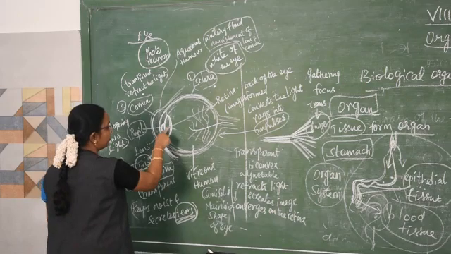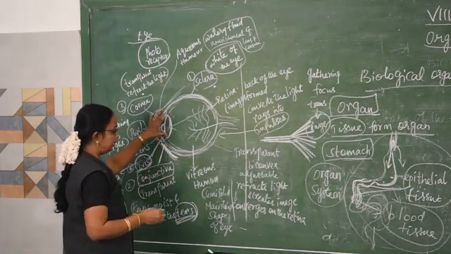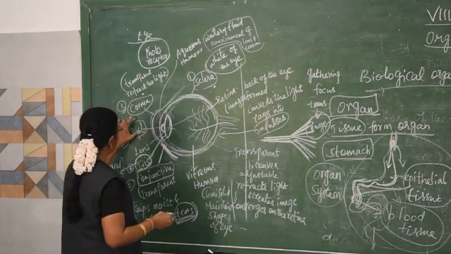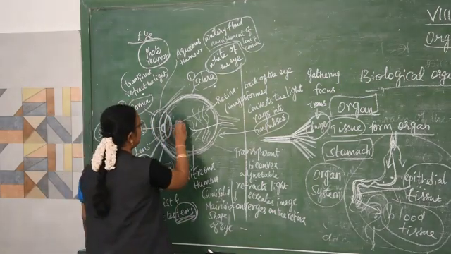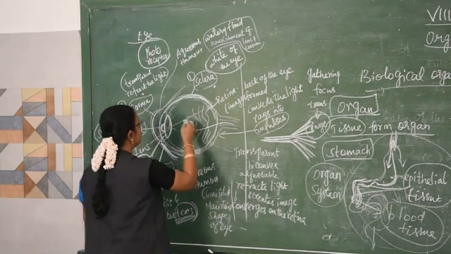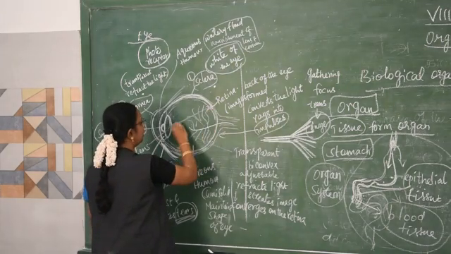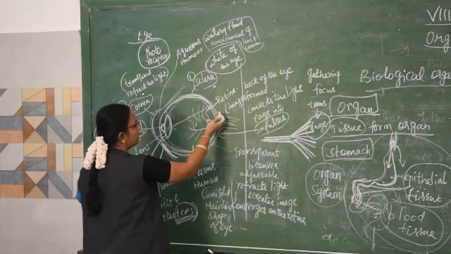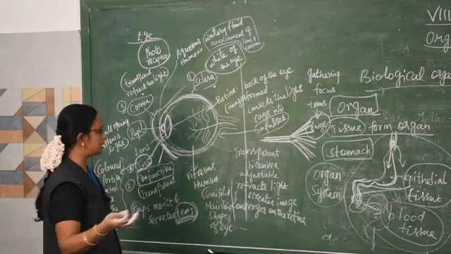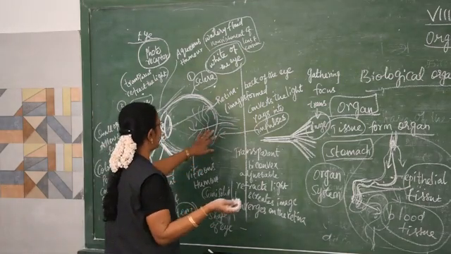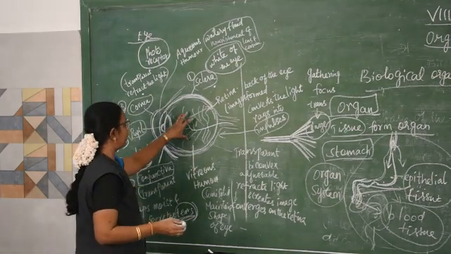Internally the lens is there. What is the lens doing? It is transparent and biconvex. It refracts the light rays which pass through the pupil and the cornea, and then converges them into images. After the lens, the images are sent to the retina. The images formed by the lens are converted into signals, so impulses. These impulses are carried by the optic nerve present inside our eyes.